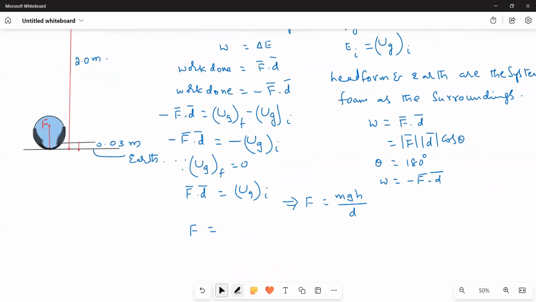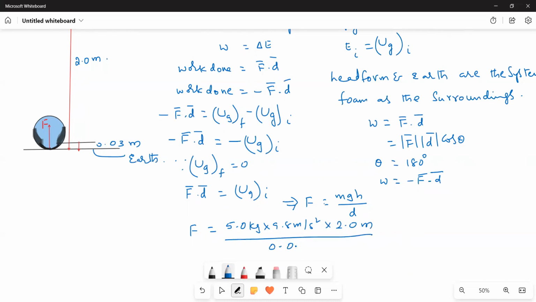So F is 5 kg times 9.8 meters per second squared times 2 meters divided by 0.03 meters. 19.6 into 5 is equal to 98, divided by 0.03 is equal to 3266.6 recurring.